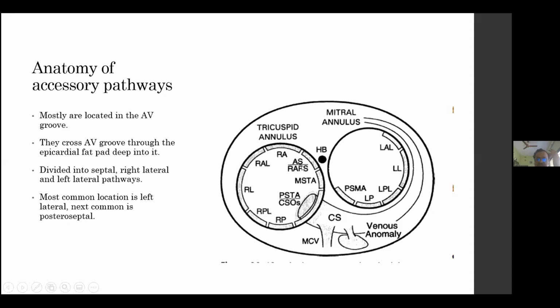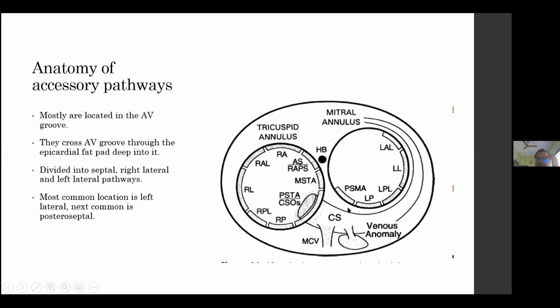If we group together, some pathways are left lateral pathways, some are posteroseptal pathways. Posteroseptal pathways are those present in the posteroseptal tricuspid annulus, the posteroseptal mitral annulus, and those associated with the coronary sinus. These are all called posteroseptal pathways.